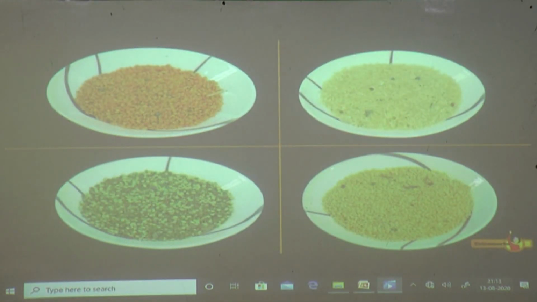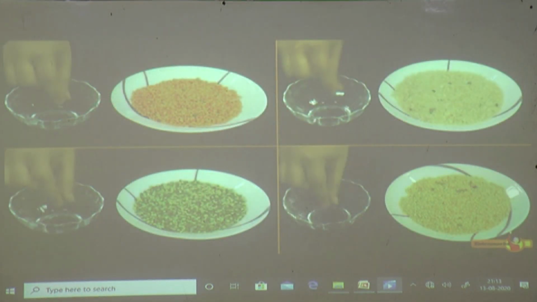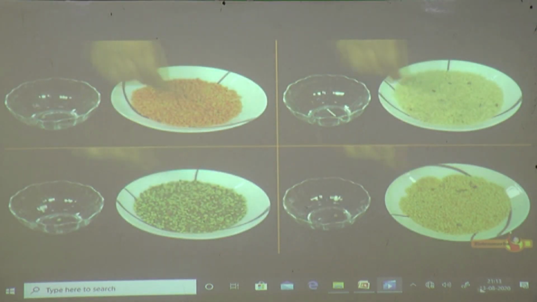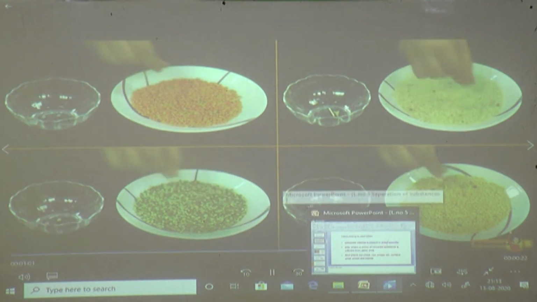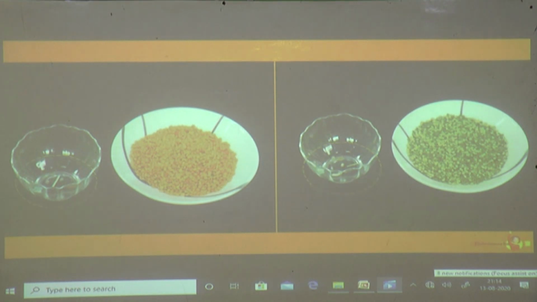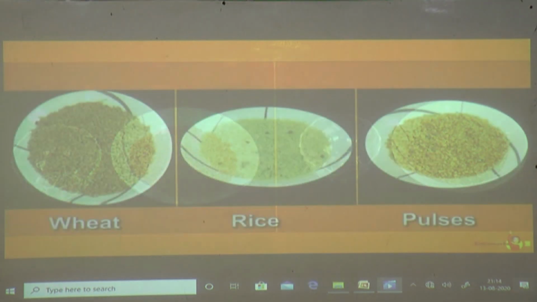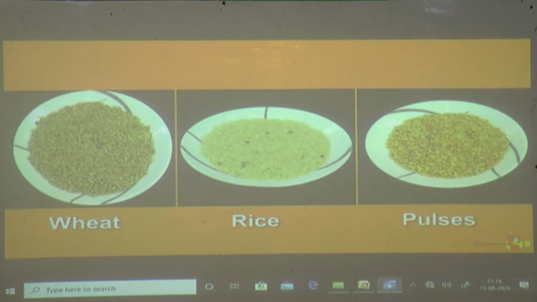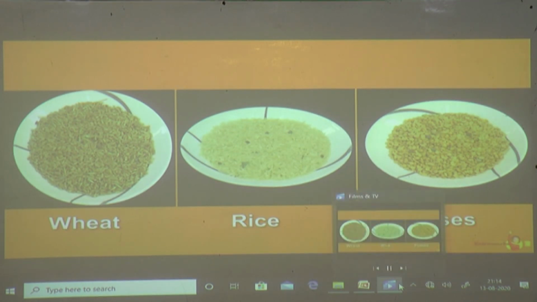Hand picking is used when unwanted material is present in a small quantity. It can be used to separate unwanted substances from useful ones. It is used when size, shape or color of unwanted substances is different from useful ones. It is used when food grains like wheat, rice, pulses, etc. contain small stones and insects.